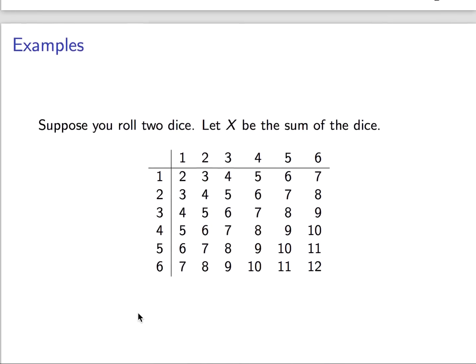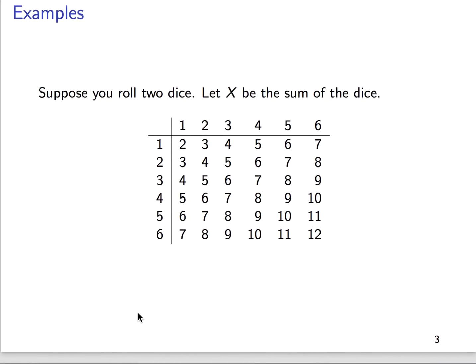All right, so let's say you roll 2 dice. The dice have 1, 2, 3, 4, 5, 6 on the 6 sides, and let's let our random variable x be the sum of the 2 dice. So if you just make a table here, the outcome for the first die and the outcome for the second die, you just make a table of what the sums are, you just start counting events. You can notice there's 1 way to get a 2, 2 ways to get a 3, 3 ways to get a 4, and so forth. And all of these possible combinations are equally likely.